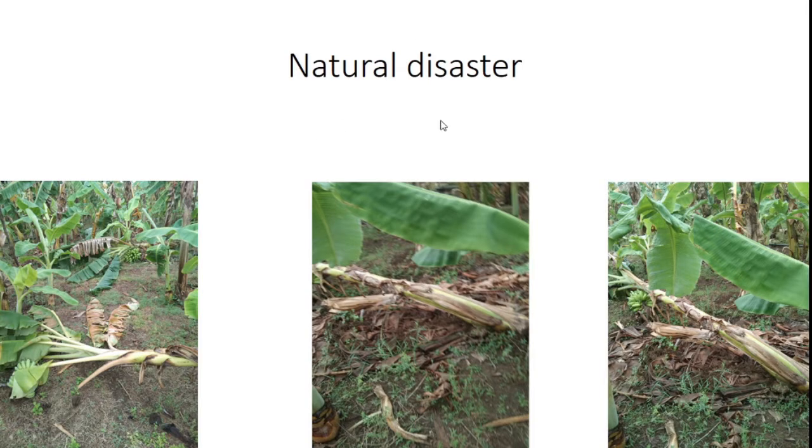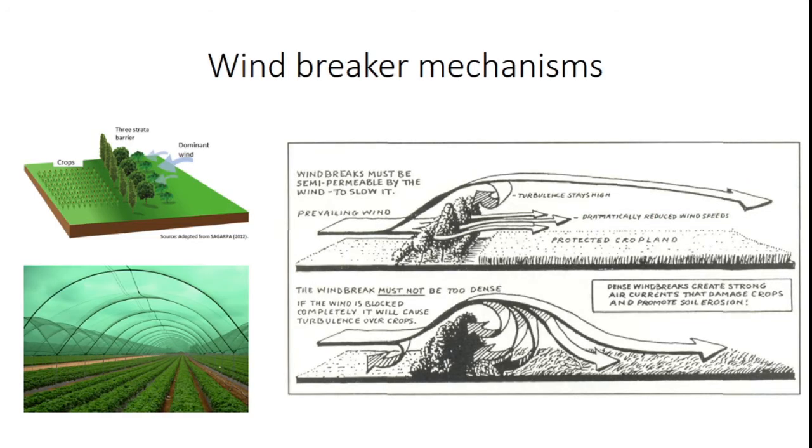Next, natural disaster is the biggest headache for farmers, because heavy wind induces plant falling, which affects a lot of yield and the profits from their hard work. So you should be aware of how we can stop plant falling. Plants fall when heavy velocity wind flows inside the farms, so you should identify wind breaker mechanisms for the fields.